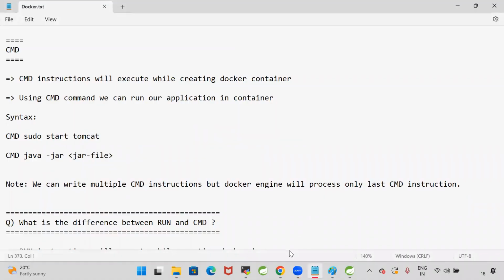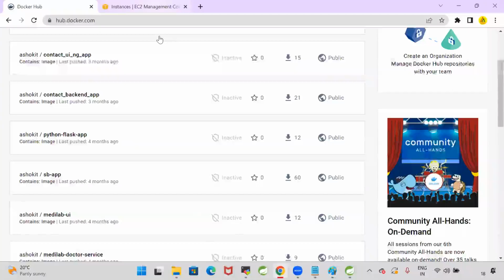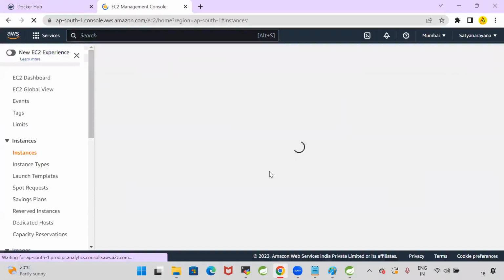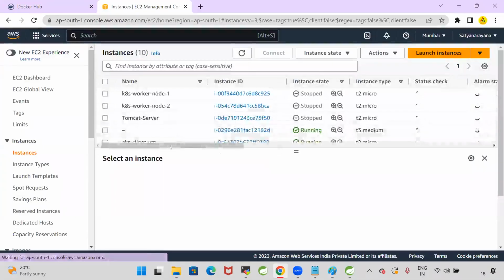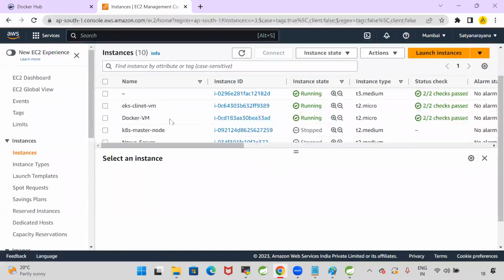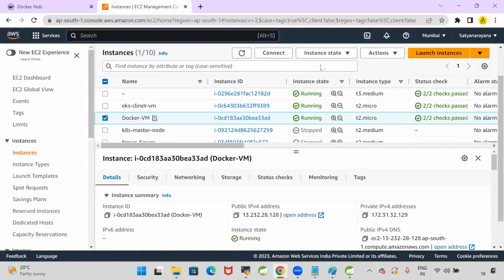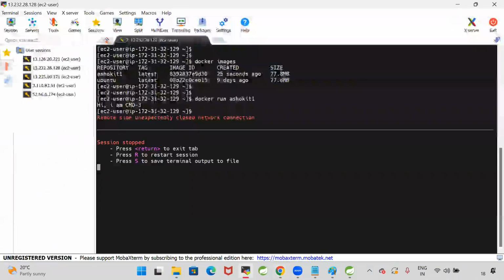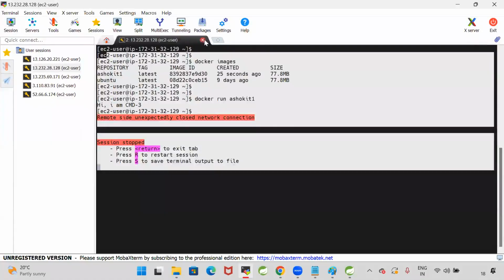Okay, guys, I'm uploading the notes into our portal. Once your practice is completed, you just stop your machine. We are using a Linux machine in the AWS cloud, right? Once your practice is completed, stop the machine which we have created. Now this is my Docker VM, in the running state. Select it, Instance state, Stop instance. With this, my machine will be stopped. Once the machine is stopped, we will disconnect from MobaXterm.